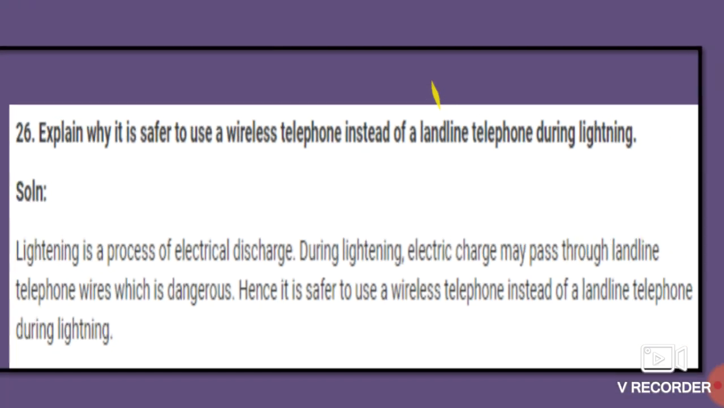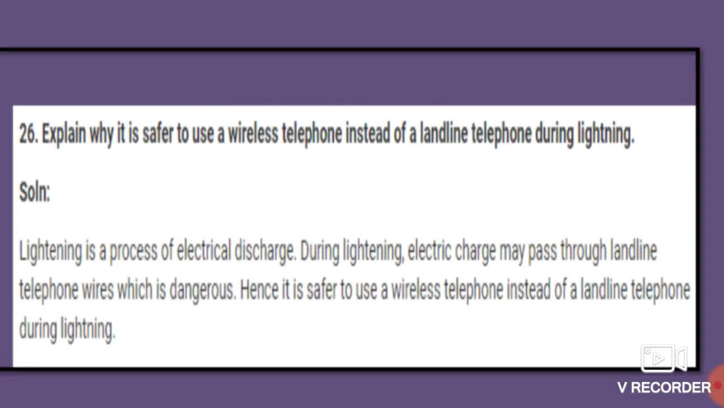Explain why it is safer to use a wireless telephone instead of a landline telephone during lightning. We have just seen in the previous session that there are certain safety precautions which we have to take during lightning. This is also one of the safety precautions: we have to use a wireless phone instead of a landline phone. So why do we have to use such types of phones?